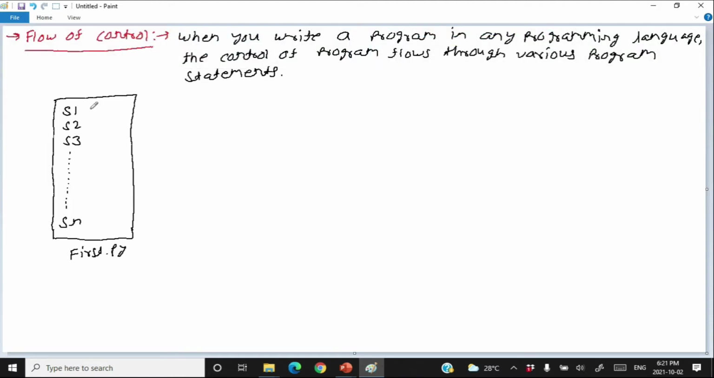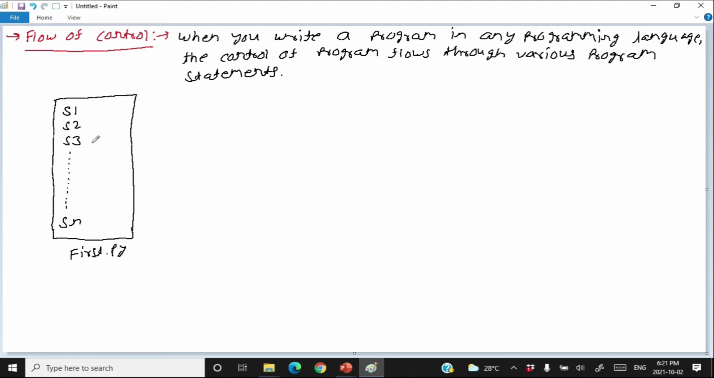Normally, control in a program flows from one statement to other statement sequentially, one by one. That means first the statement S1 will execute, then the statement S2 will execute, then the statement S3 will execute, and so on. But there is a provision in all the programming languages that you can choose which statement to execute or which to not. Depending on certain condition, a statement will execute or will not execute.